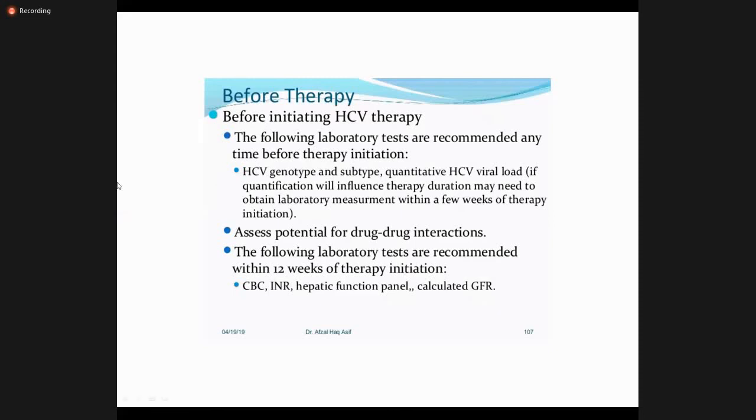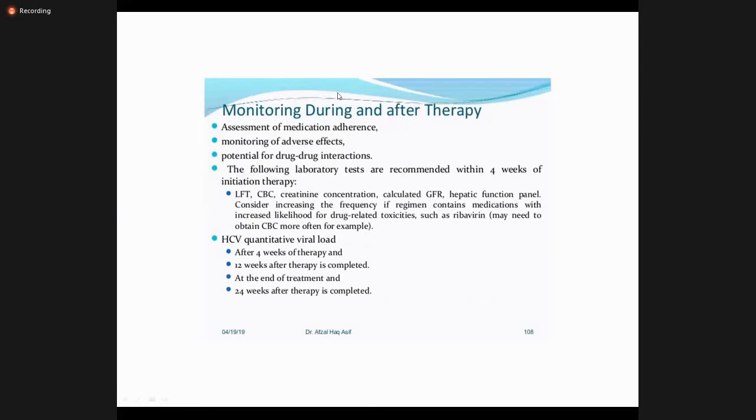So before starting the treatment, go for these tests and monitor them. Do the viral load after 4 weeks of therapy, at the end of treatment, and 24 weeks after the treatment.